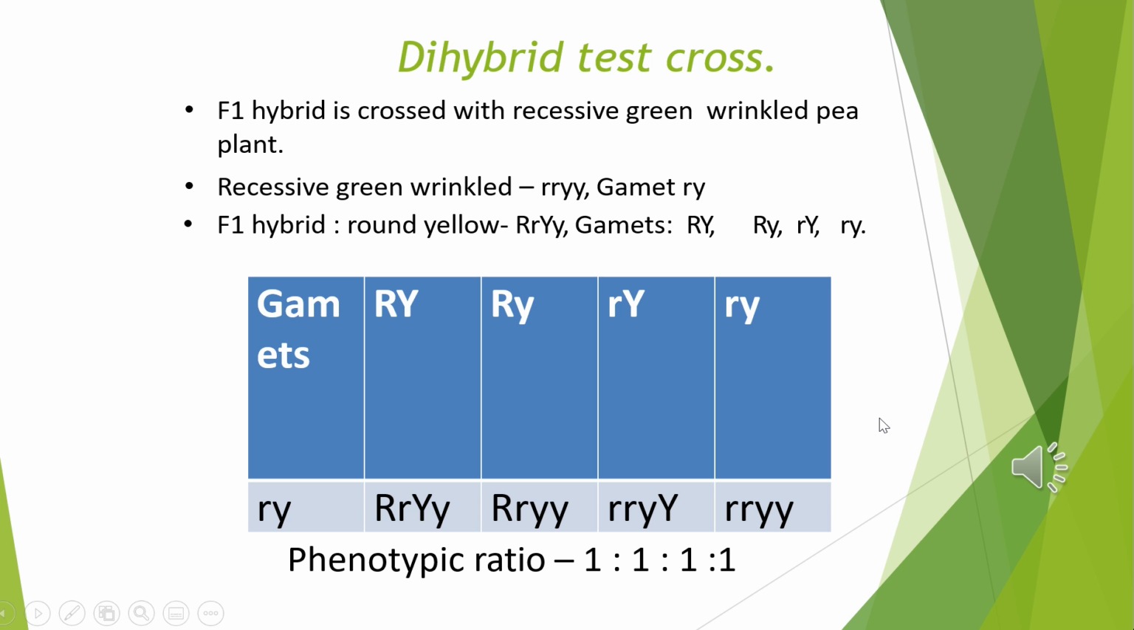This is showing dihybrid test cross. What was dihybrid test cross? Crossing the hybrid with the recessive parent to get the next generation. So phenotypic ratio will be 1:1:1:1. So you have to draw all these checkerboards in your notebook, and you have to draw the.